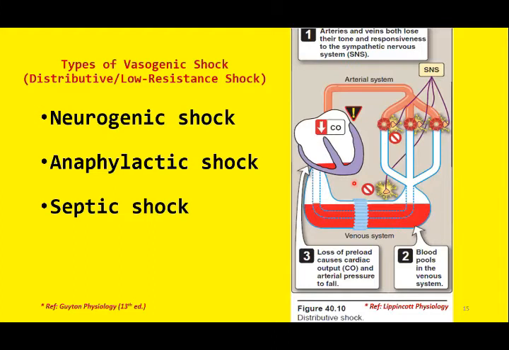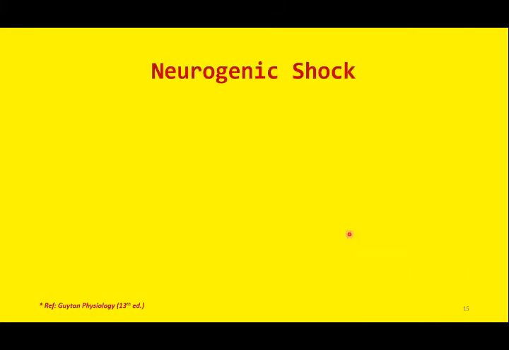And this will cause pooling of blood in the peripheral venous system. You can see the vasomotor tone is lost, so all the blood is pooled up here in the peripheral vessels, and this will cause decrease in the cardiac output and the arterial pressure as well. So we will discuss the three types of vasogenic shock one by one. We will start with the neurogenic shock first.